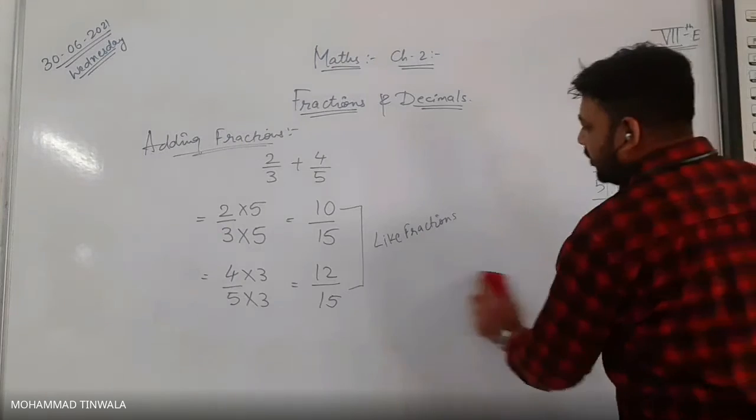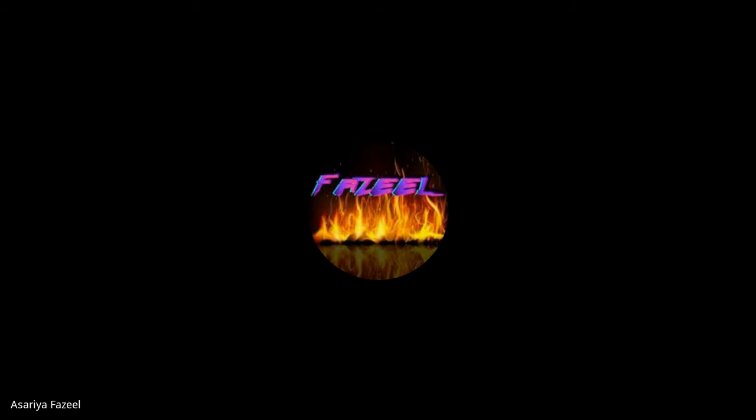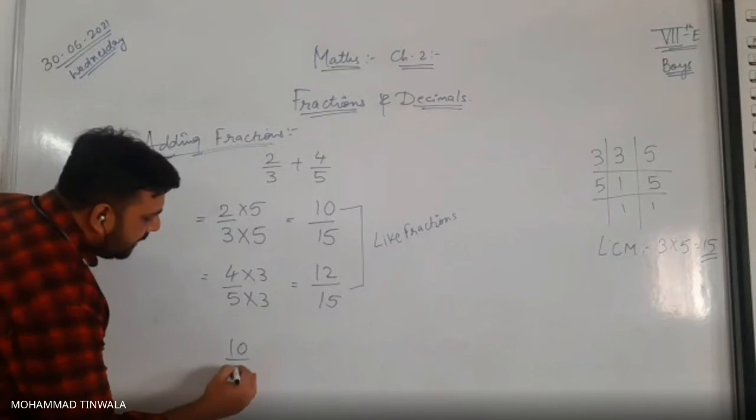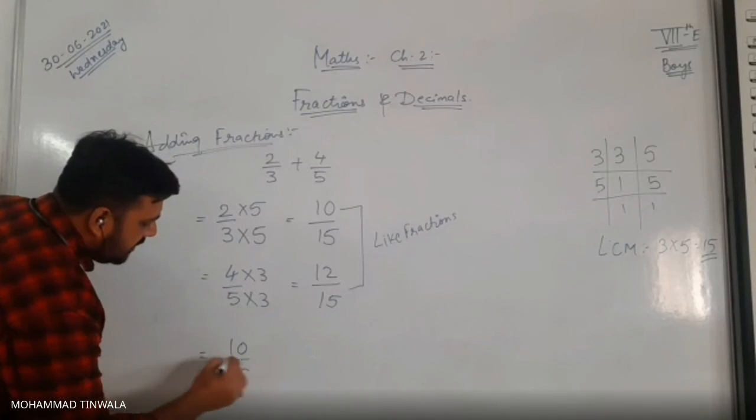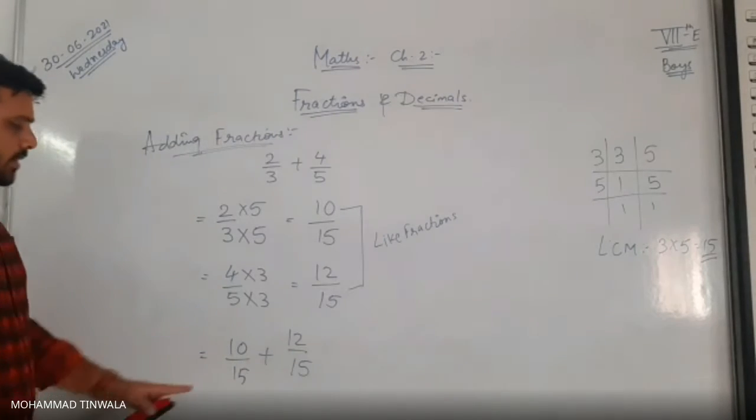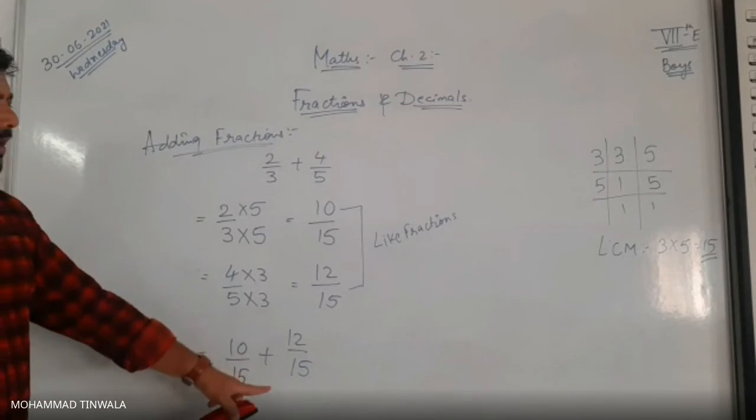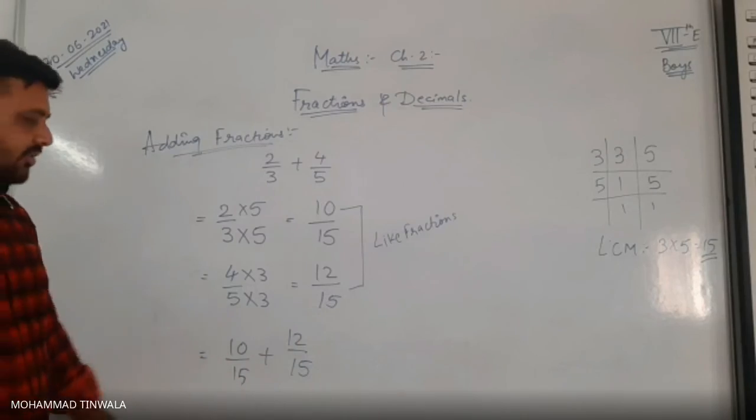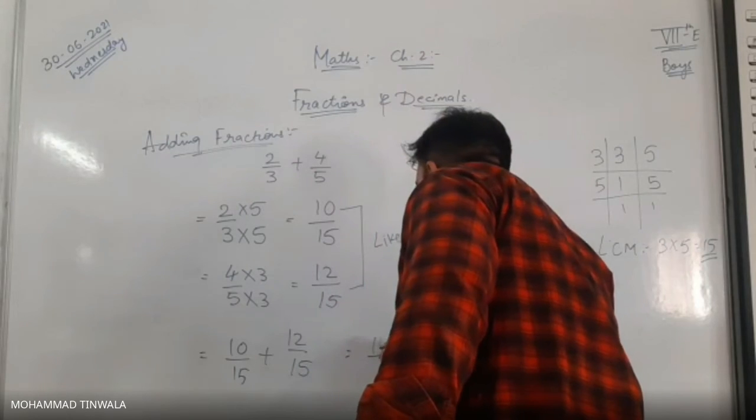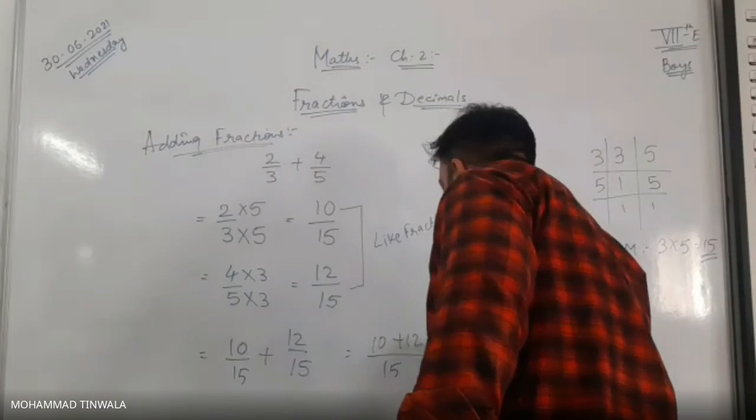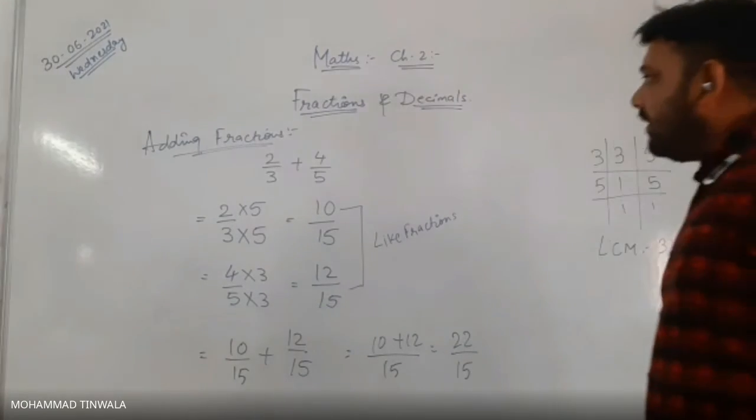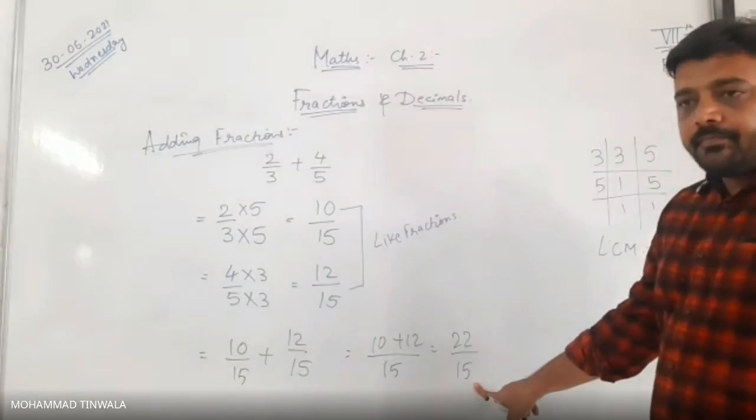Yes or no? Yes, sir. Okay. So can I take this 10 upon 15 plus 12 upon 15? We got our like fractions. So can I take this 15 as common? 10 plus 12 here. So we get 22 upon 15. What is our answer here? 22 upon 15.